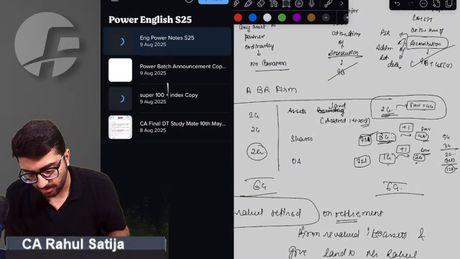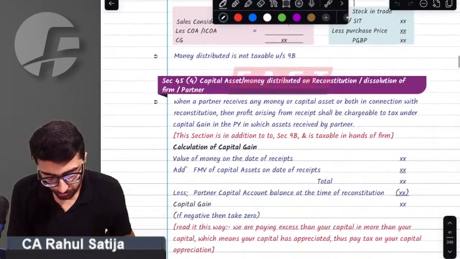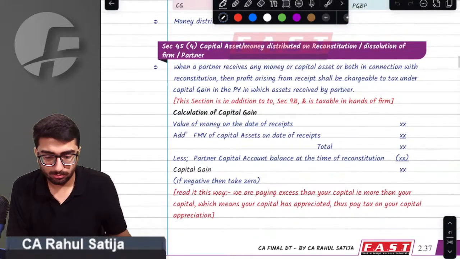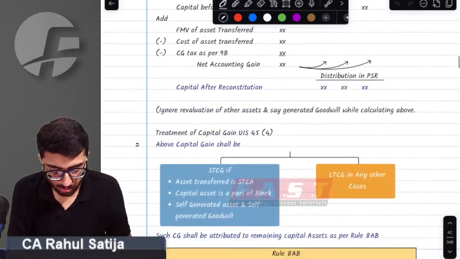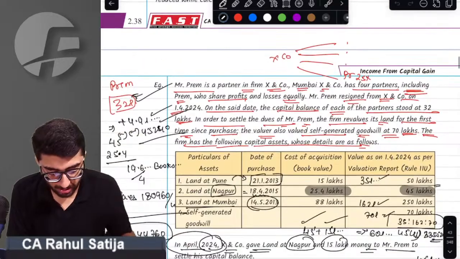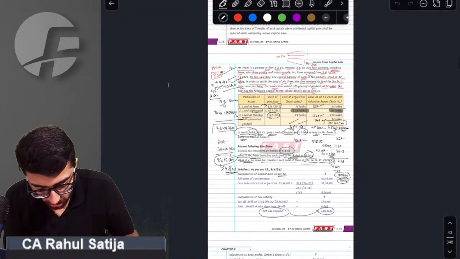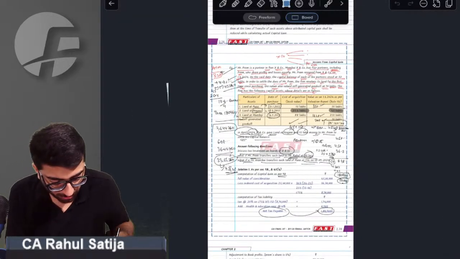Let's take another example which has been given in the book. Without reading any provision, I just want all of you to read this example.